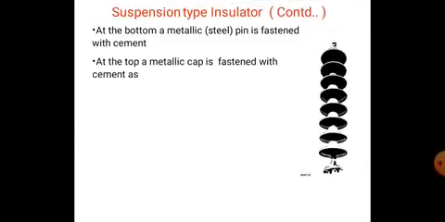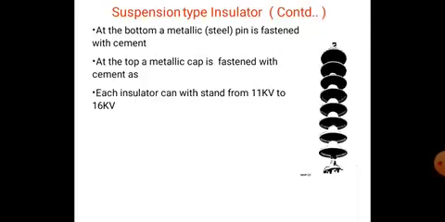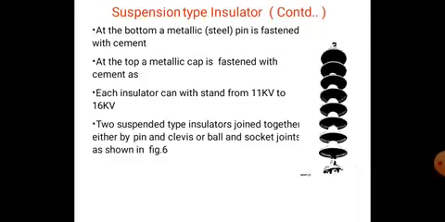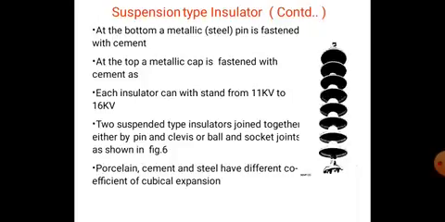At the bottom, a metallic pin is fastened with cement. At the top, a metallic cap is fastened with cement. As each insulator withstands 11 kV to 16 kV, two suspension type insulators are joined together either by pin, shackle, or ball and socket joints. Right? And porcelain, cement and steel have different coefficients of cubical expansion.